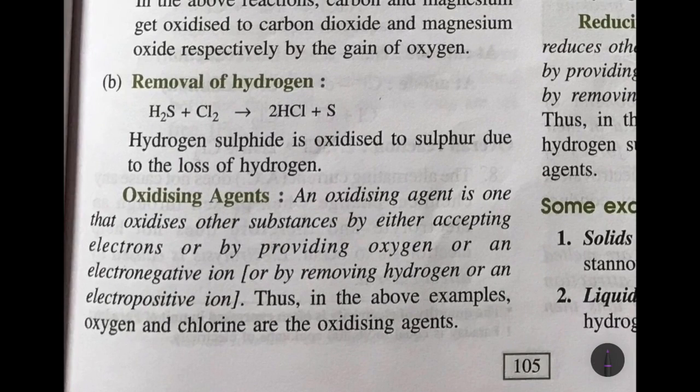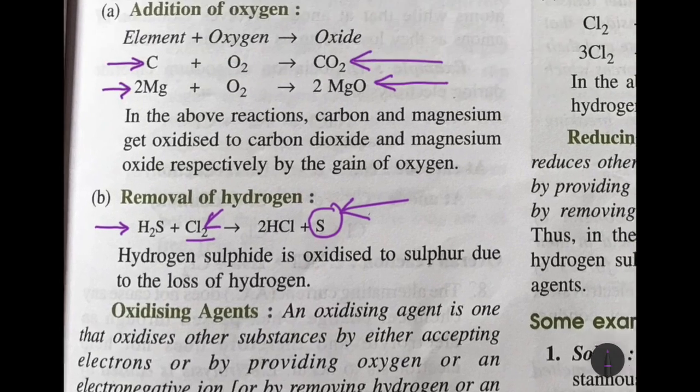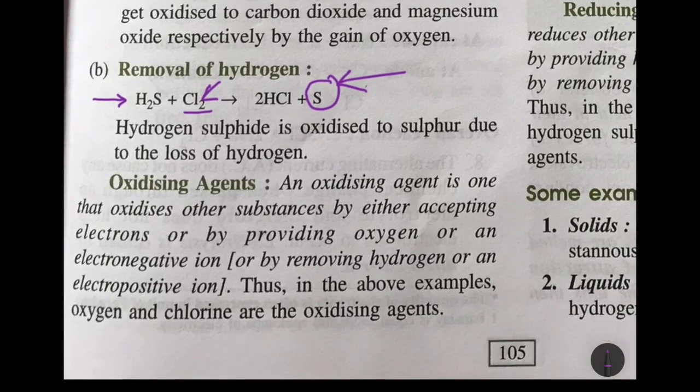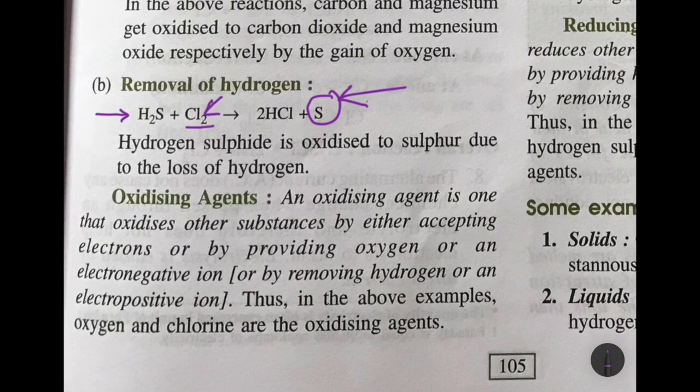In this equation, you can see how hydrogen sulfide loses hydrogen because of chlorine, and sulfide is oxidized into sulfur. So here chlorine is the oxidizing agent. When we are talking about an oxidizing agent, we are talking about a substance which oxidizes other substances by accepting electrons.